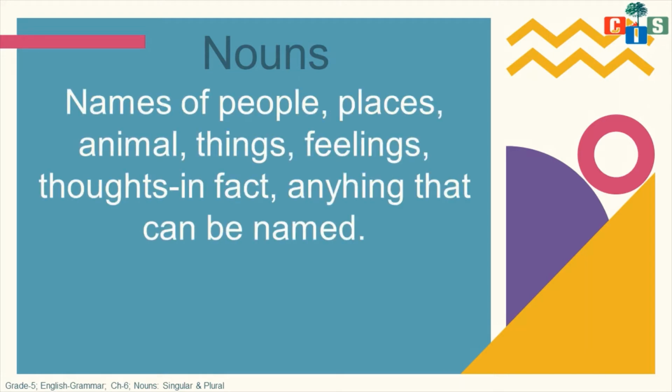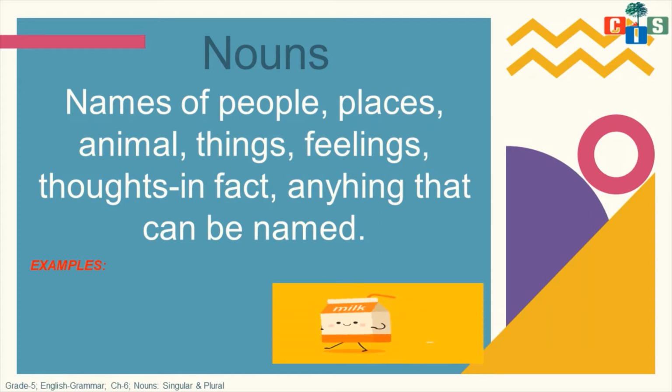Let's see one definition. Names of people, places, animals, things, feelings, thoughts, in fact anything which can be named can be called a noun. I told you this in the previous lesson also, when we were doing lesson 5. So let's see one example.